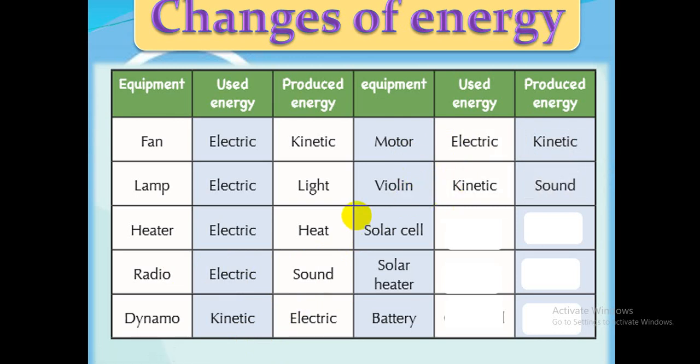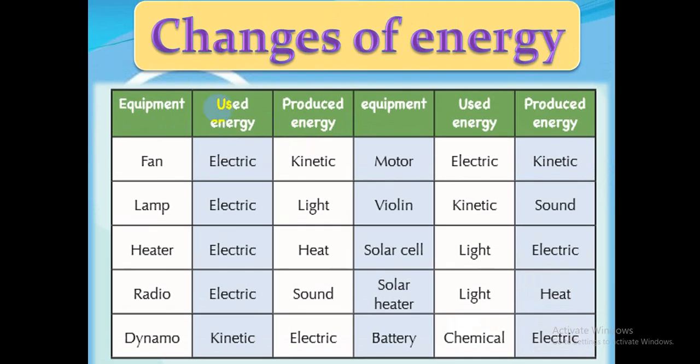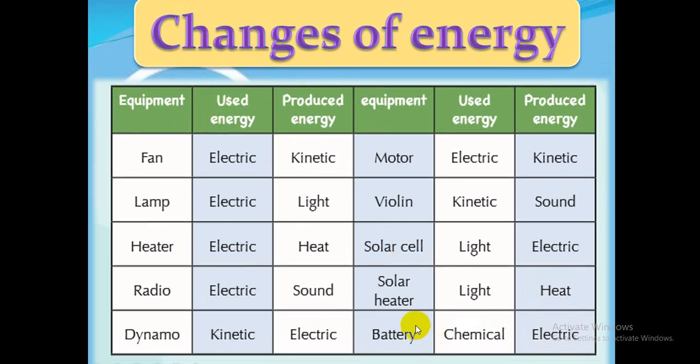Solar cell, when I say solar, it is light or solar energy from the sun into electric. Solar heater also, from light or solar energy into heat. Battery or dry cell, from the stored energy, which is chemical, into electric. Dry cell or battery, from chemical energy into electric energy.